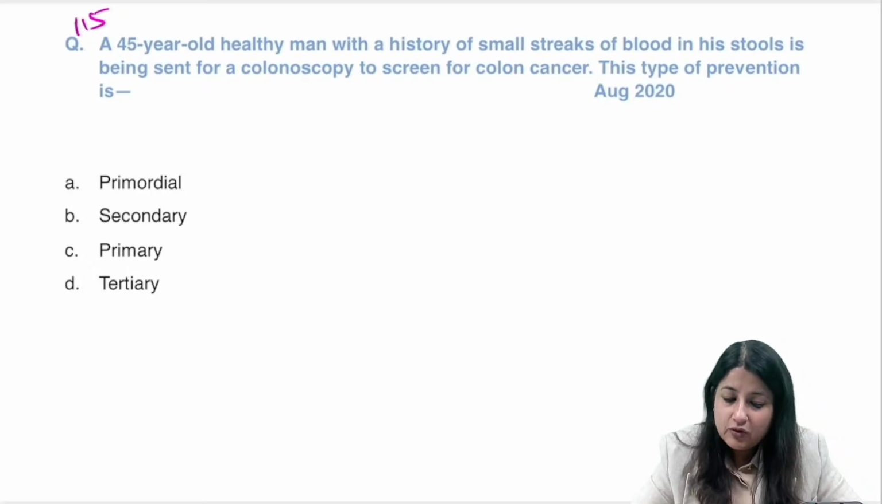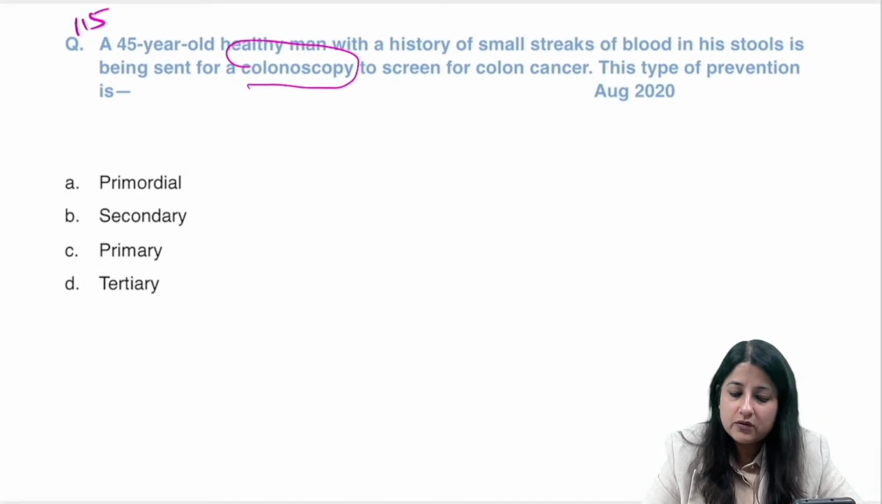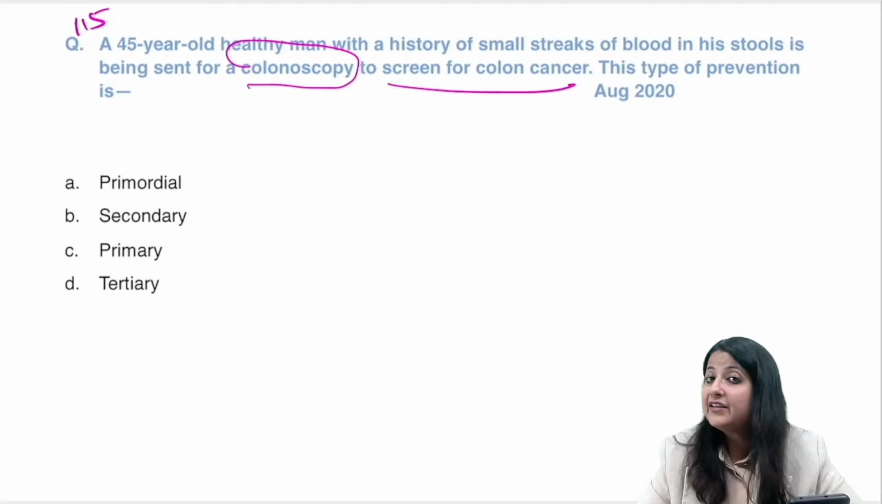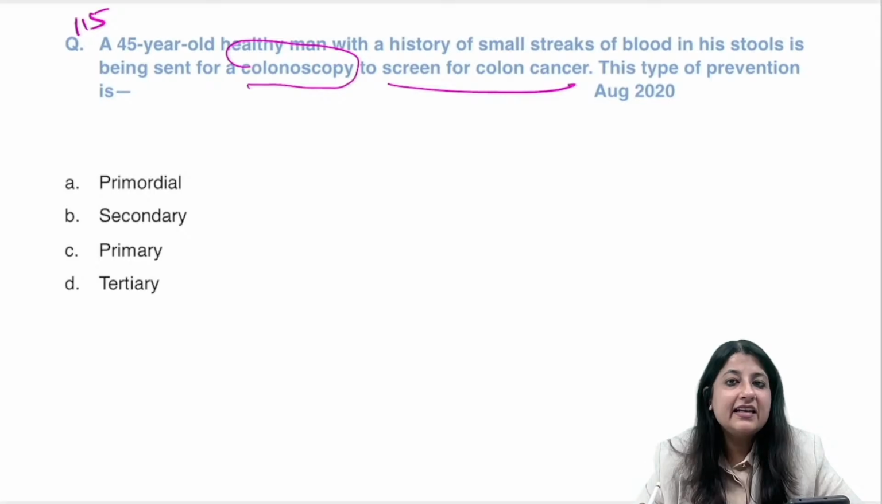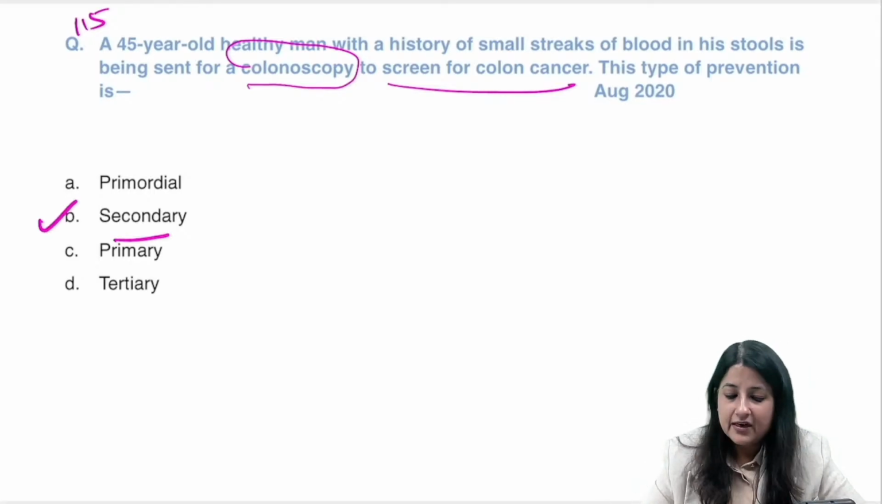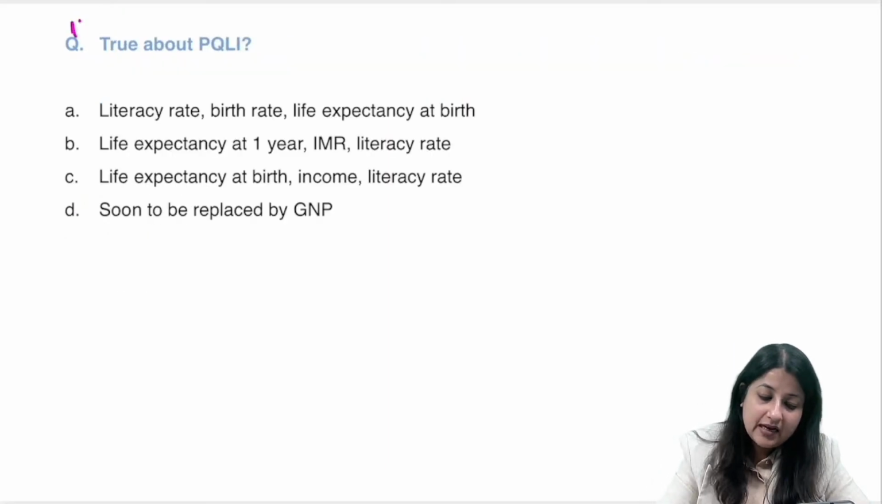A 45-year-old man with a history of small streaks of blood in his stool is being sent for colonoscopy to screen for colon cancer. Now, we have to screen for colon cancer. So, what is screening over here? Screening is which level of prevention, everybody? Very good. Secondary, to make an early diagnosis. Okay, let us see question number 116.